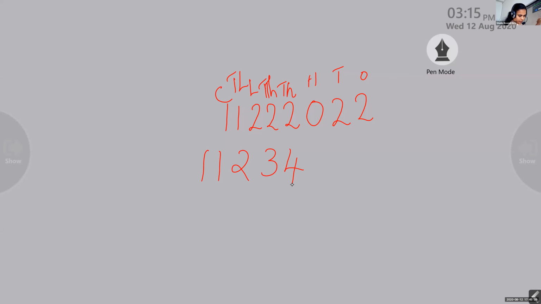Tell me the crores place. What is the number? 1, 1. So what is the difference between these two digits? 0. Okay. So option A. So children, question number 5. You have to find the difference of the digits in crores place. The crores place digit is 1, and in the second number also 1. So 1 minus 1, the answer is 0. So option A is the correct answer.